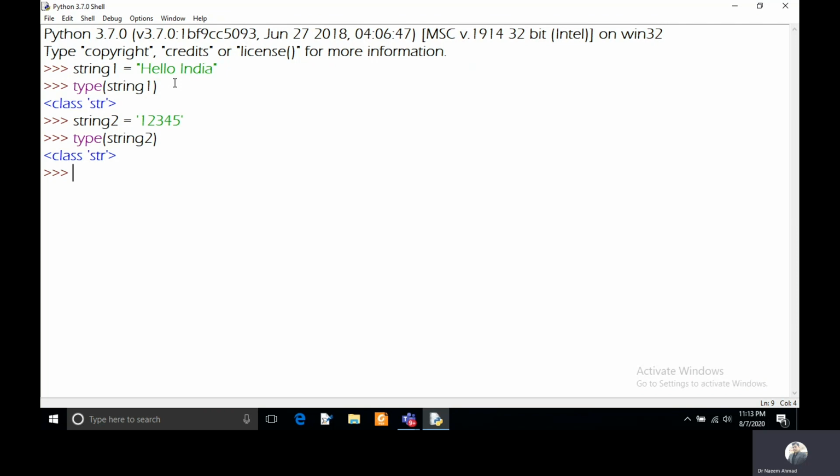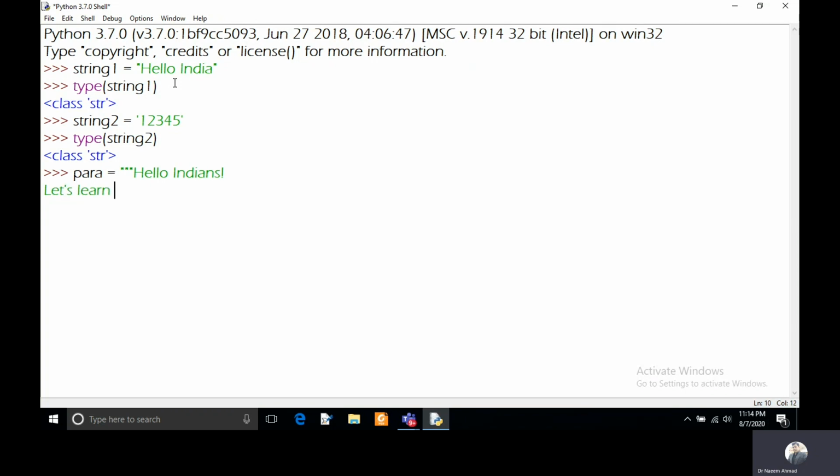Python also supports triple quotation marks, as we have discussed in the slides. If you want to keep multiple statements or a sentence in multiple lines, you can use the triple quotation marks. So I'm keeping here one variable, para, and in this variable I'm keeping a long sentence or paragraph in triple quotation marks. So, hello Indians, and I'm changing the line, I'm pressing enter, then it is showing that you can continue typing your statement or string.